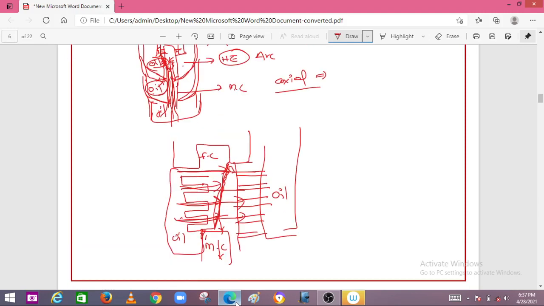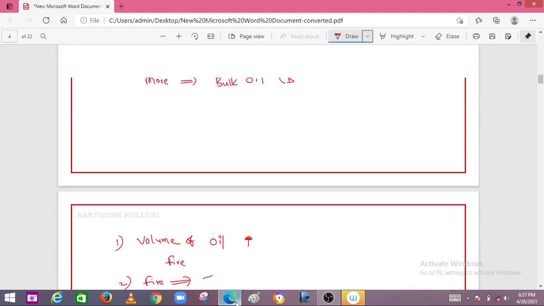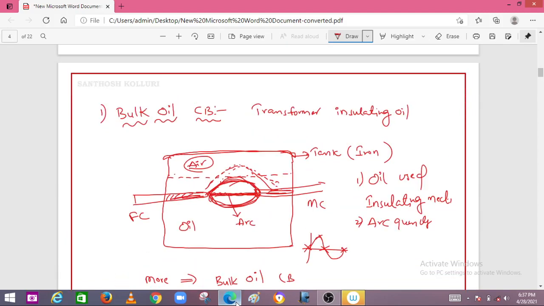The same phenomenon applies to all oil circuit breakers. Whenever the arc is initiated, it produces a lot of heat energy, and that heat energy forms a fast growing bubble containing gaseous molecules like hydrogen, acetylene and ethane.